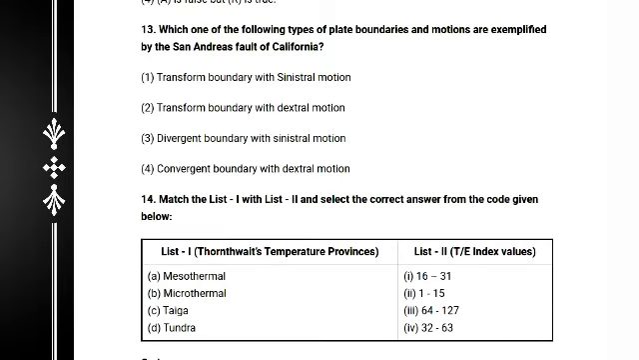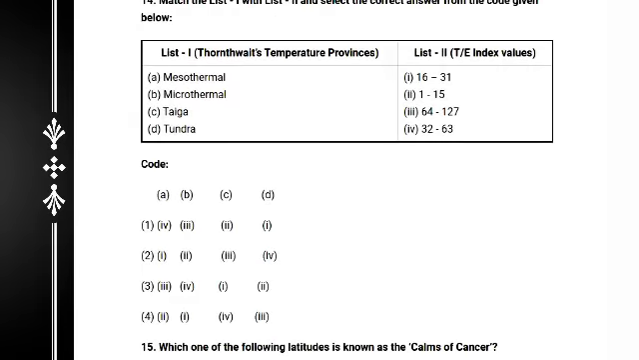Match list 1, the Thornthwaite temperature province, with list 2, the index value. So definitely match A with its option. Mesothermal is 64 to 127, microthermal is 30 to 63 index value, and taiga is 16 to 31. So definitely the option is 3. The correct answer is 3.